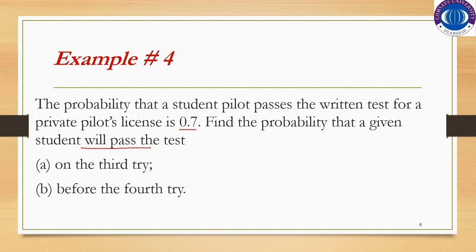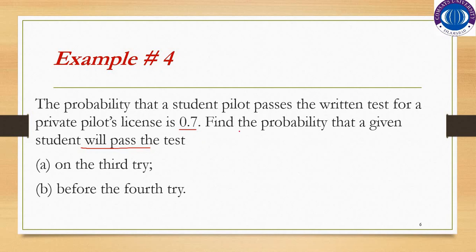So we are interested in the probability of passing the test. As you can see from the statement, this satisfies the properties of the negative binomial distribution. The very first property was that the outcome of each experiment is classified into two categories, success and failure. So what will be the success here for us? The student will pass the test. This is the success. And if the student does not pass the test, it will be a failure. So the first property is satisfied here. The next property is that the number of trials is not fixed.